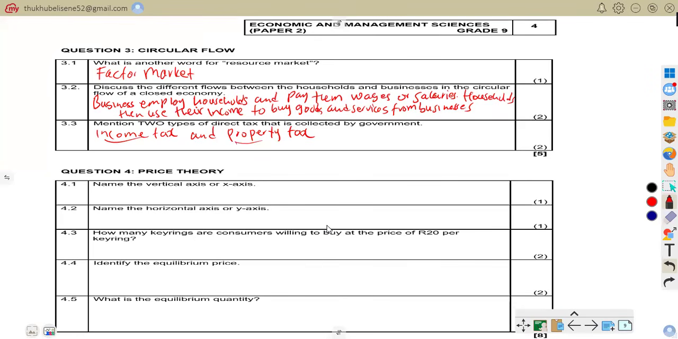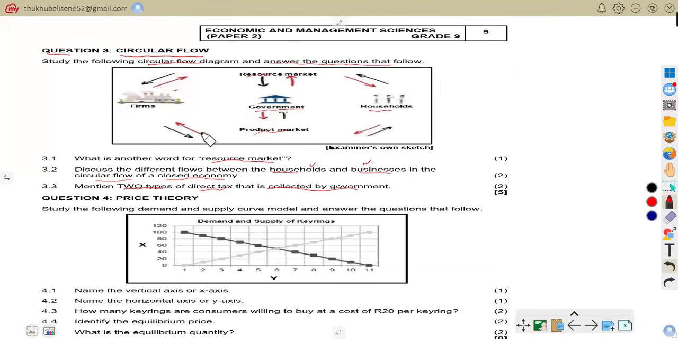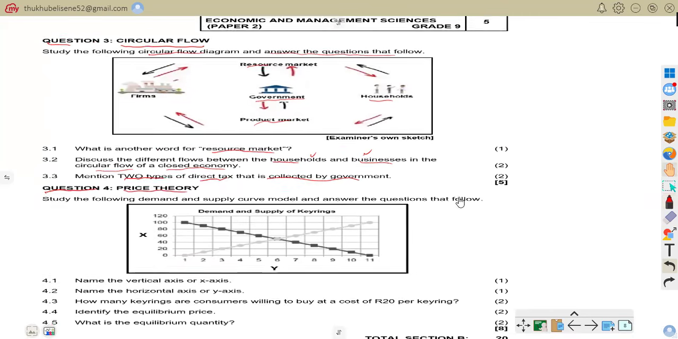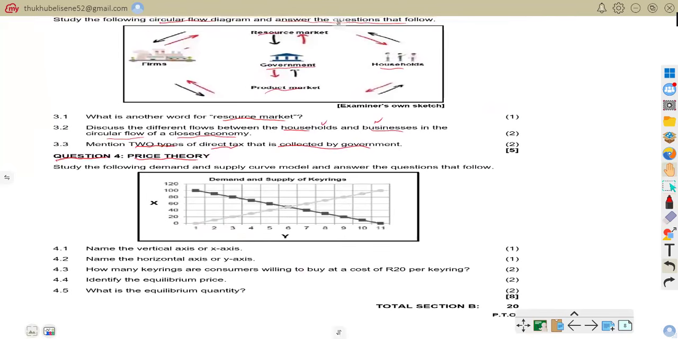So now let us go to question 4. Let us attend to question 4. So here we are on question 4. Question 4 is a price key ring. As it says, study the following demand and supply curve model and answer the questions that follow.